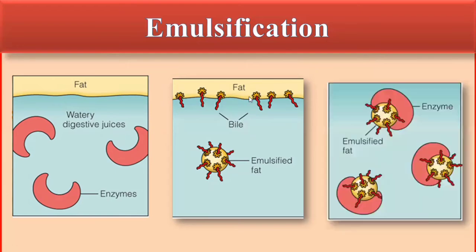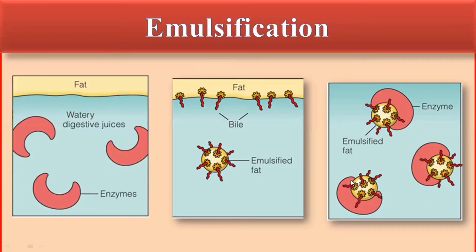The bile, containing both hydrophobic and hydrophilic regions, arranges itself around the fats and makes them small droplets. These are the emulsification droplets.